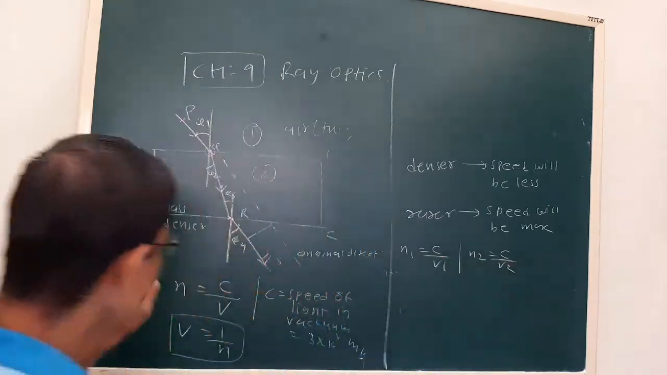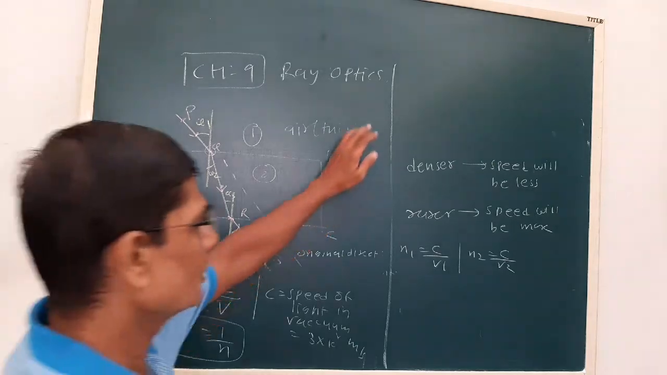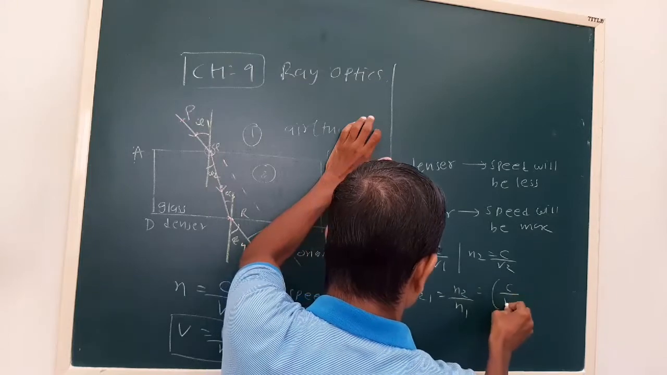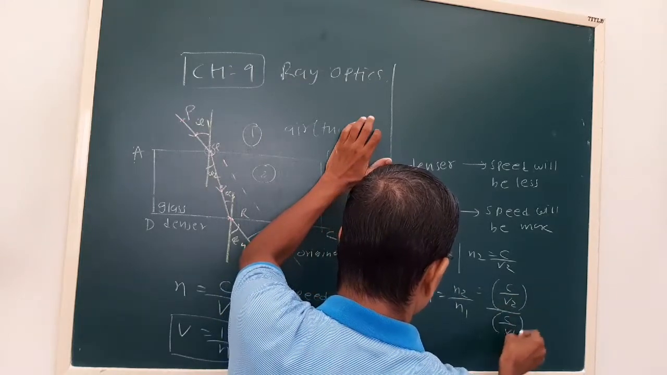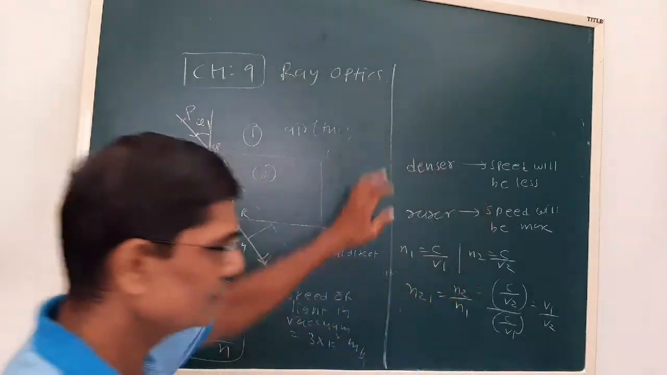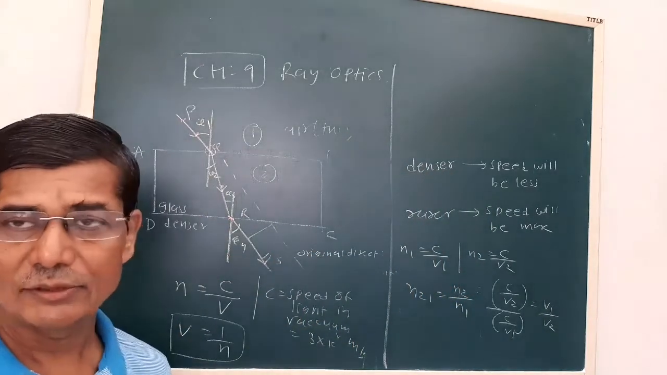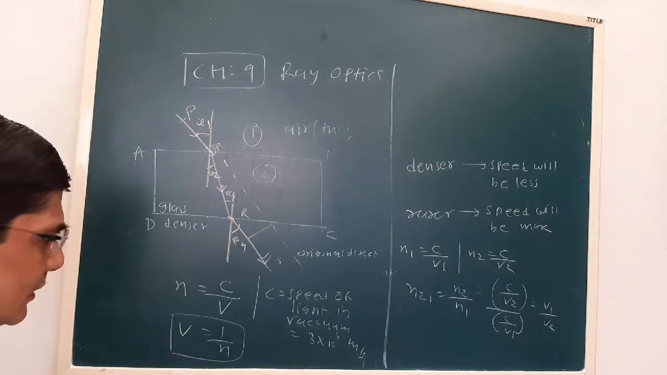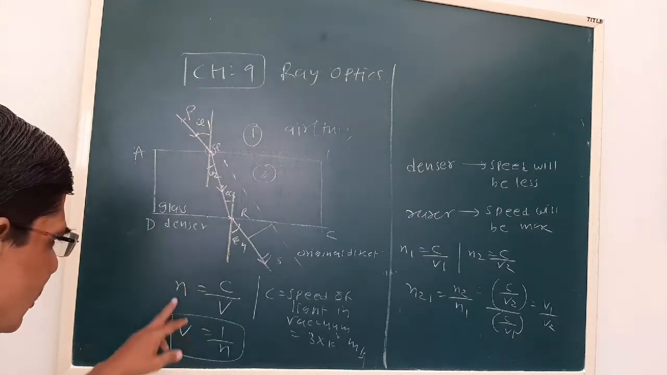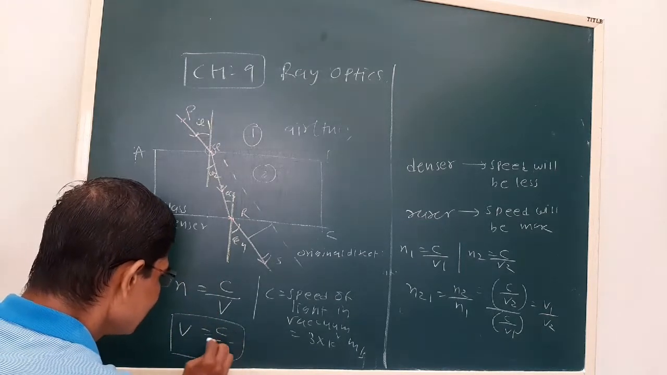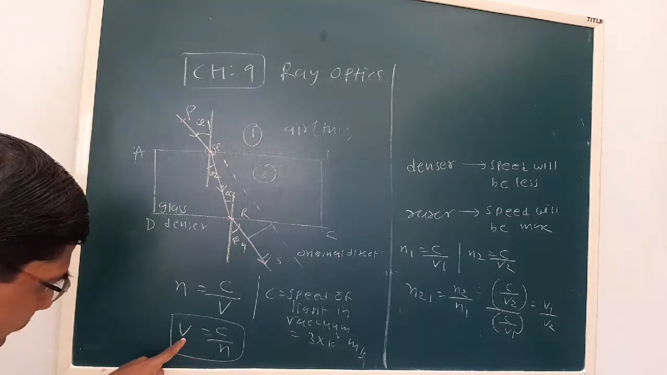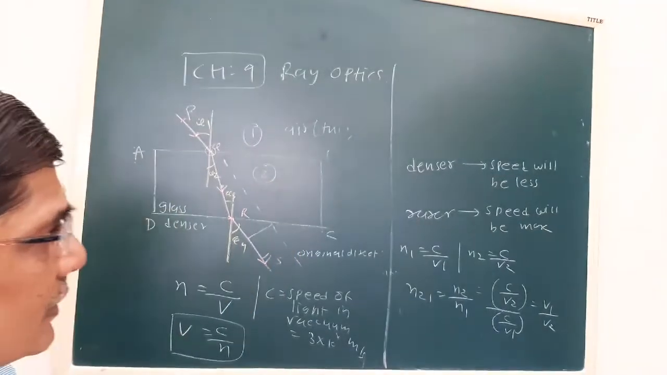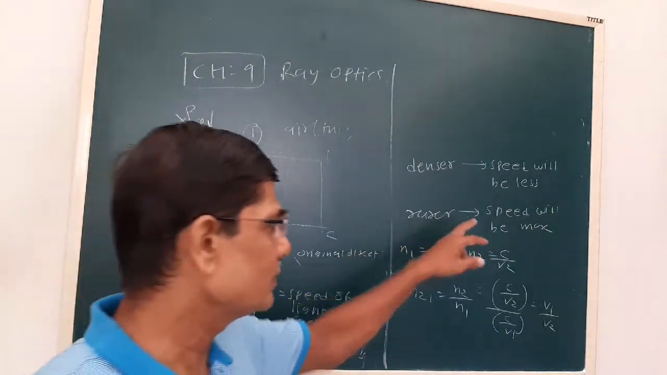By using this, we can write n1 is equal to c upon v1, and n2 is equal to c upon v2. So our refractive index n21 is n2 upon n1, that is c upon v2 upon c upon v1. This is a useful relation which we will use in the MCQ. This is how we can relate the speed of light in different media. So n is equal to c upon v, or v is equal to c by n. Speed is inversely proportional to refractive index. So in a denser medium, the speed of light will be less, and in a rarer medium, speed will be more.